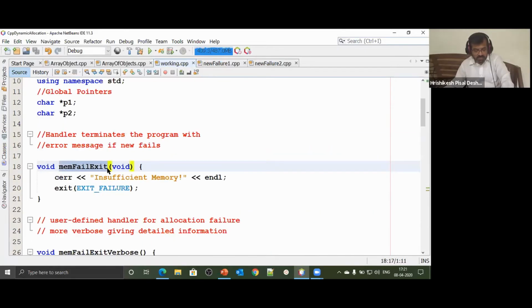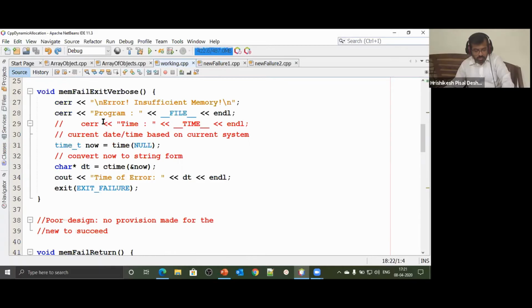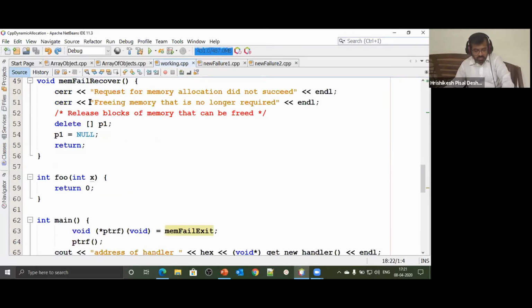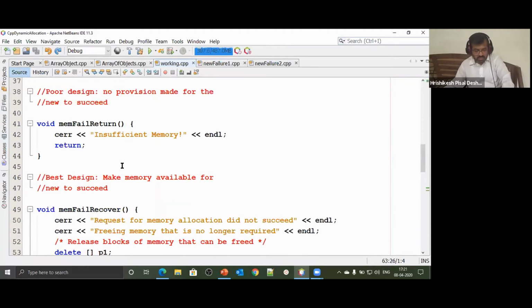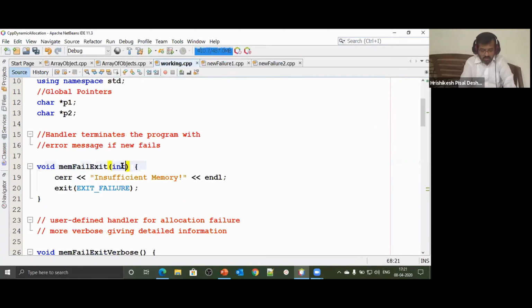How is the memfail exit function designed? Its return type is void. It does not take in a parameter. So we have now defined a pointer to a function, which does not return anything and which does not take in any parameter. Suppose this function's signature was int comma char, and the return type was suppose float. Suppose it is a function whose return type is float and takes integer and character as arguments.